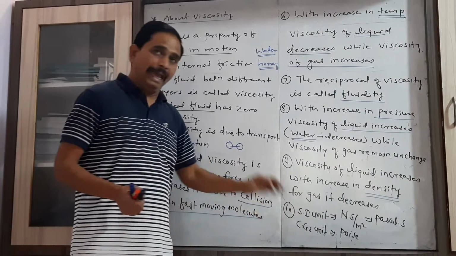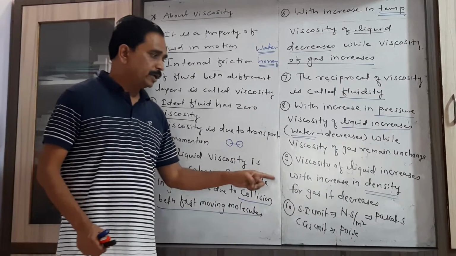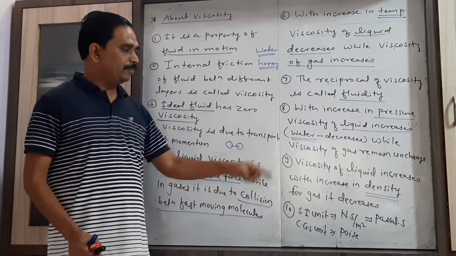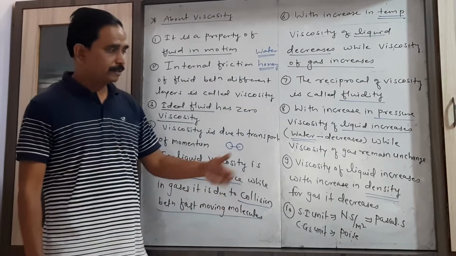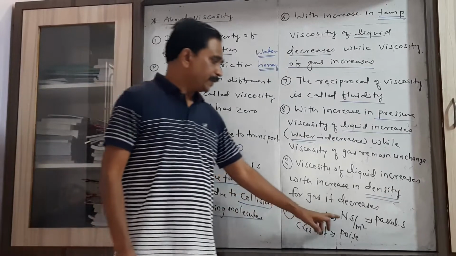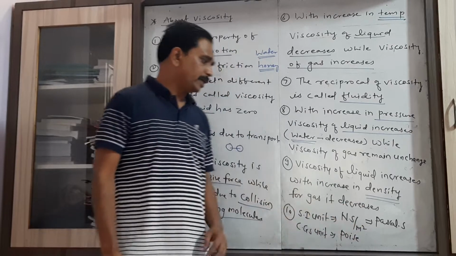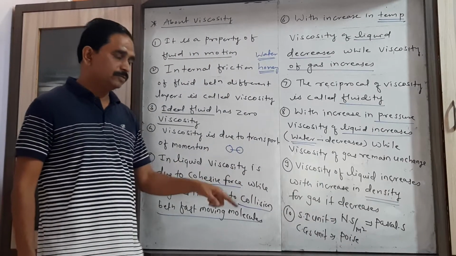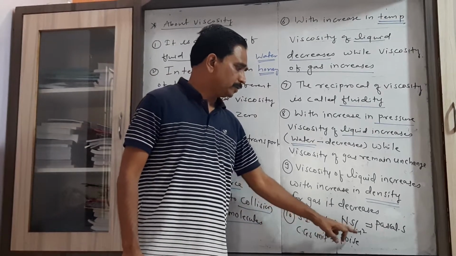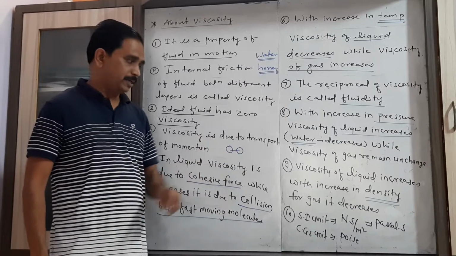Then keep in mind, SI unit of viscosity is Newton second per meter square. You know that Newton per meter square is nothing but the Pascal. So you can write Newton per meter square as Pascal, and the unit is Pascal second. So SI unit of viscosity is Pascal second or Newton second per meter square, which is also called decapoise.